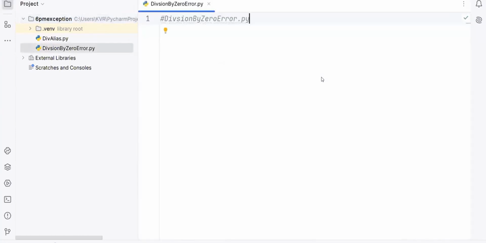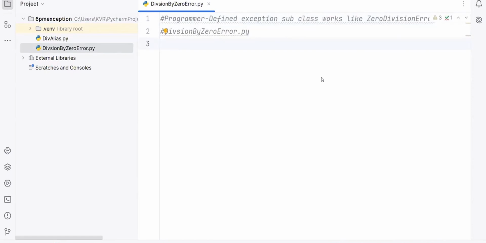Here I'm writing a programmer defined exception subclass that works like ZeroDivisionError. So I'm writing the code which works like Python's own. How do you develop? Tell me. Class, come on guys. I'm taking class DivisionByZeroError of Exception, colon, pass.